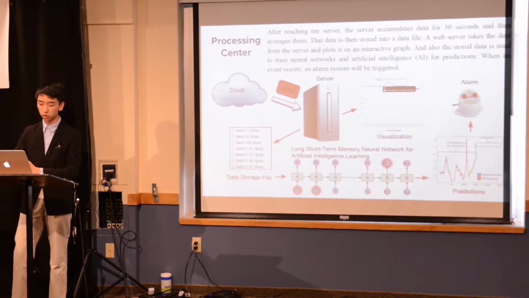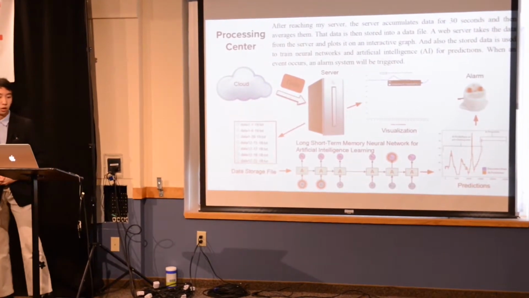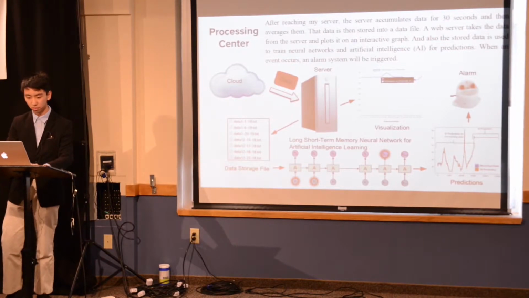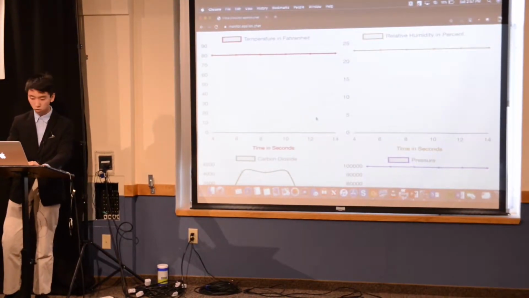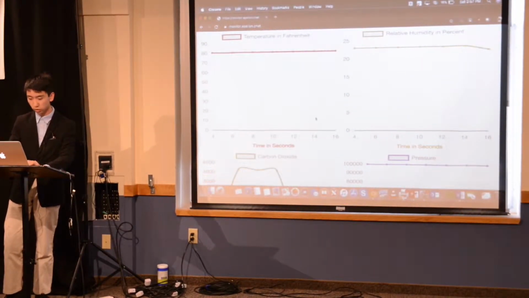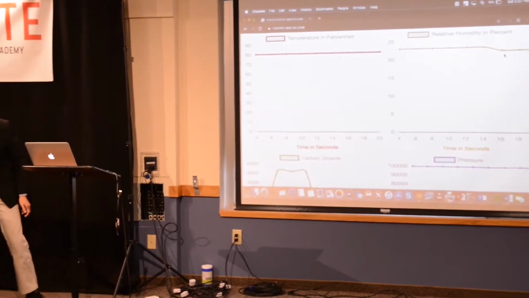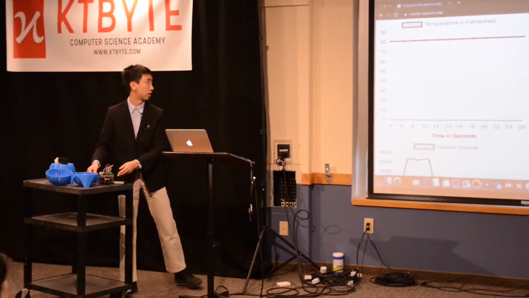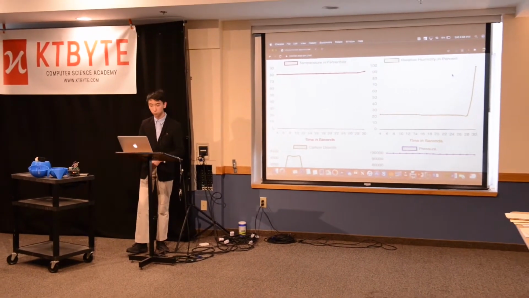So if we go to the interface that I was just talking about, this is the interface right here. We'll see that once every 2 seconds, oh, you can't see this. Here. Will this work? Oh. So you'll see once every 2 seconds, a new data point is added. So if I breathe on this humidity sensor really quick, you'll see that after a few seconds, there should be a rise in humidity. There we go.